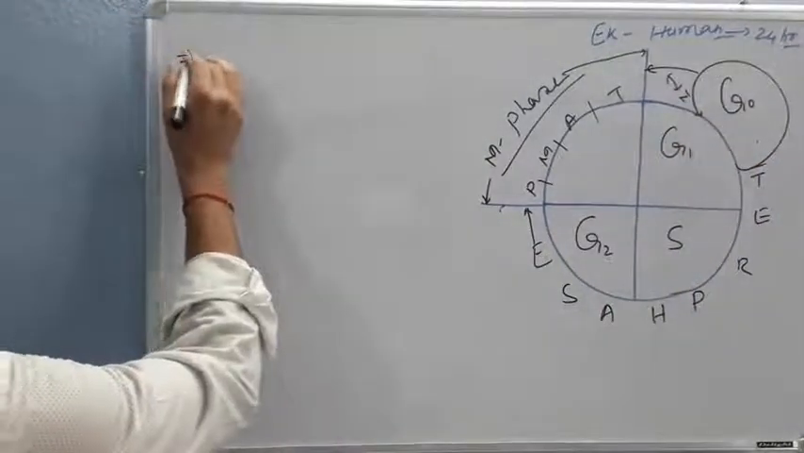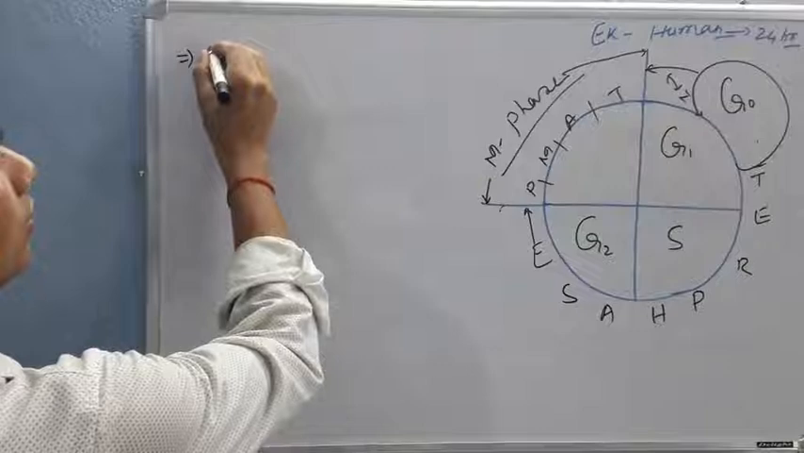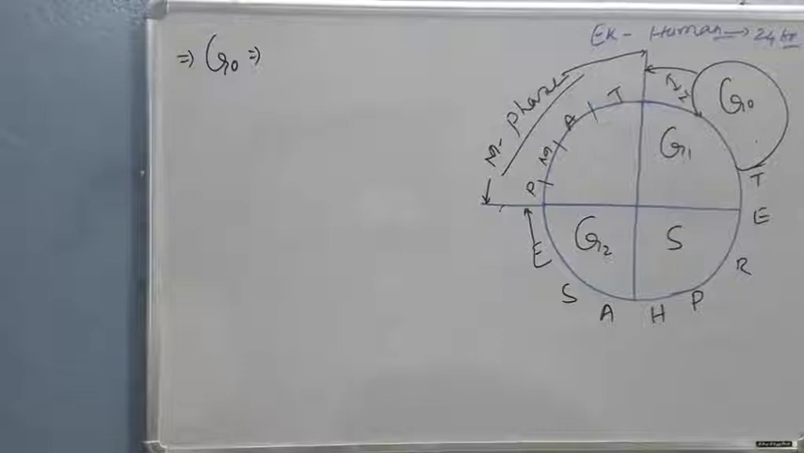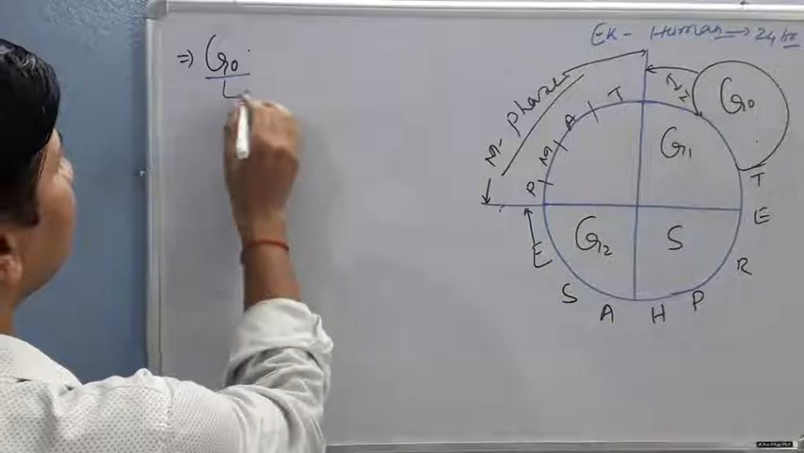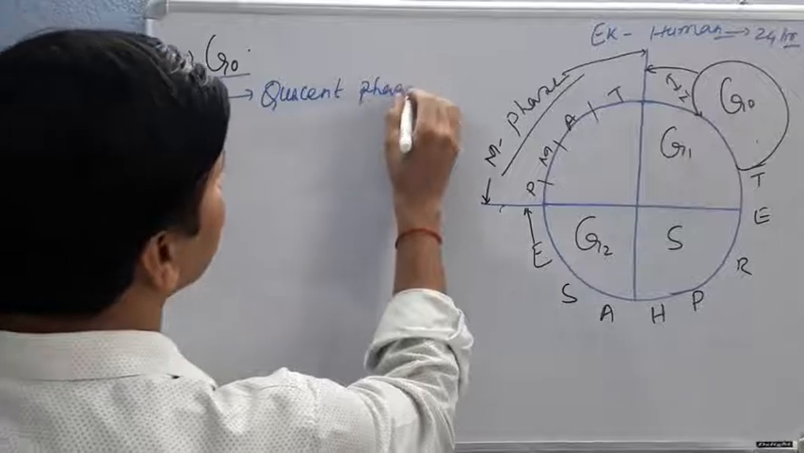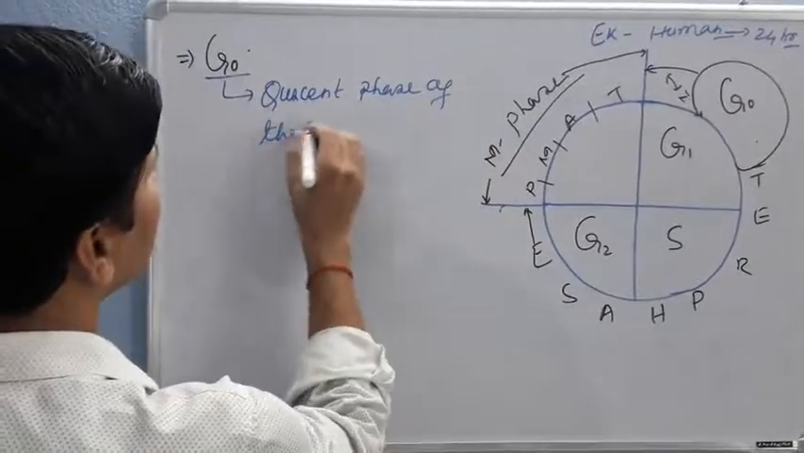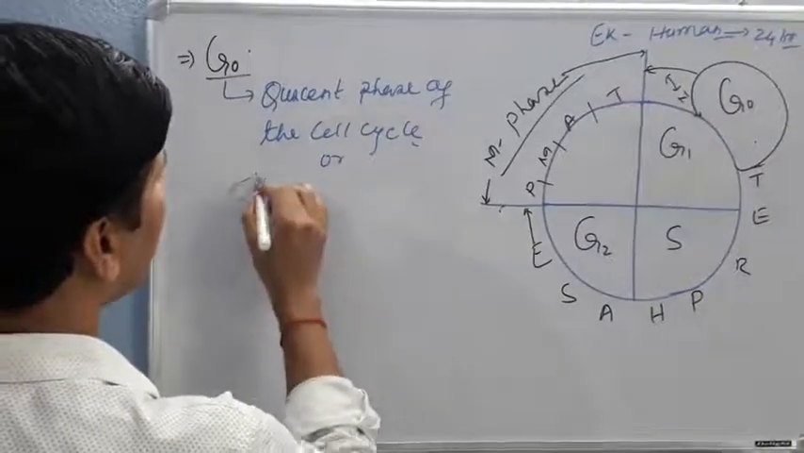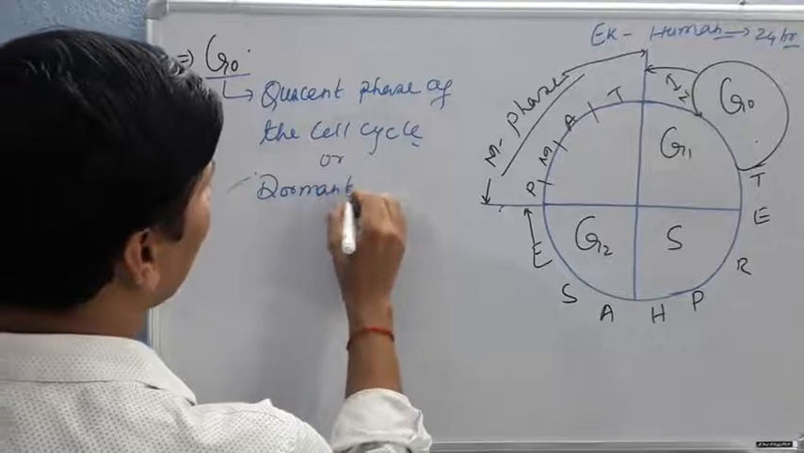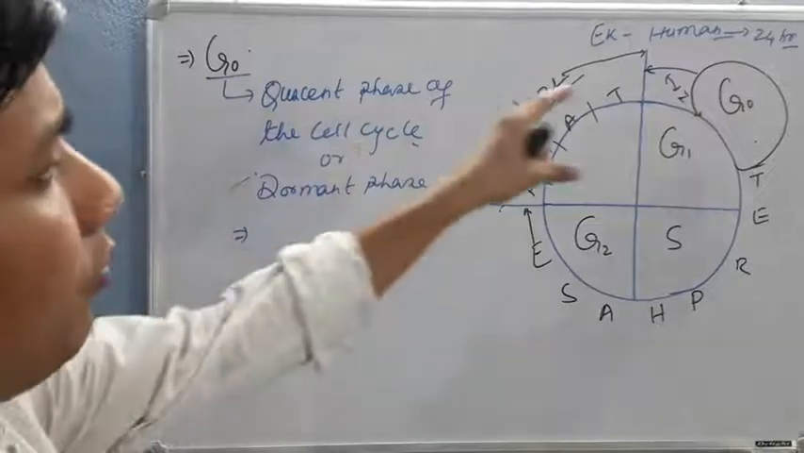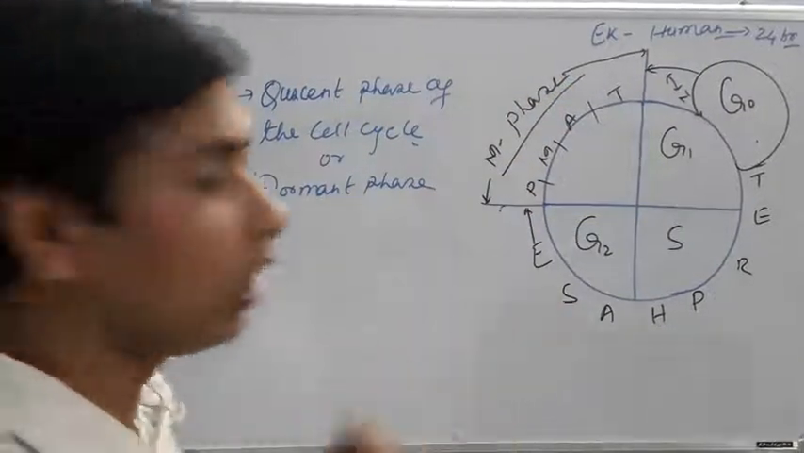Now, first of all, I am going to discuss the G0 phase. The G0 phase is also called the quiescent phase of the cell cycle, or the dormant phase. During this phase, cells are metabolically active but non-dividing.